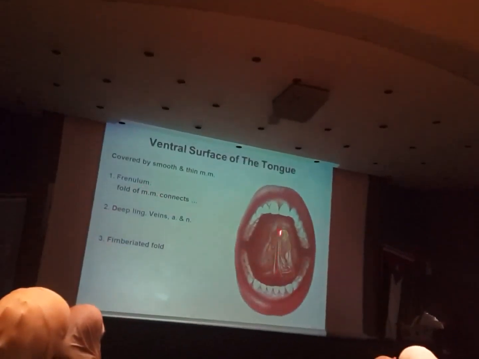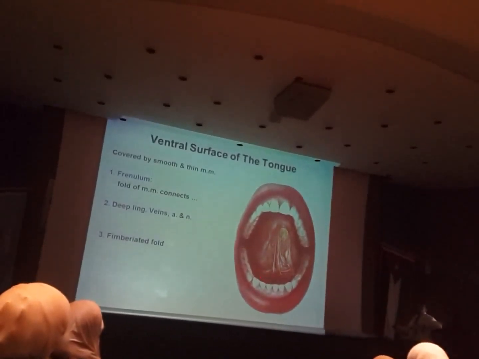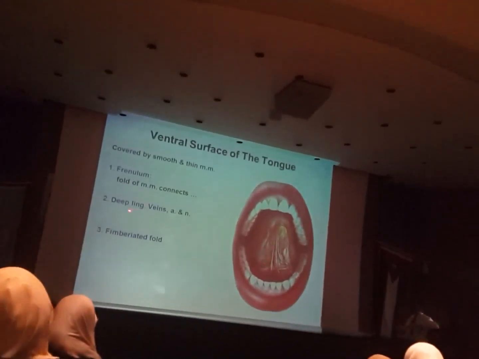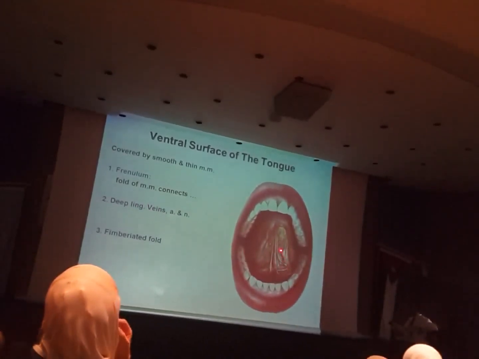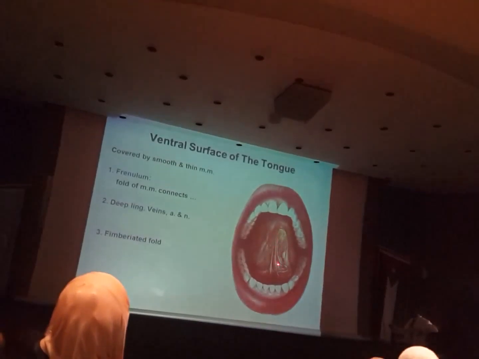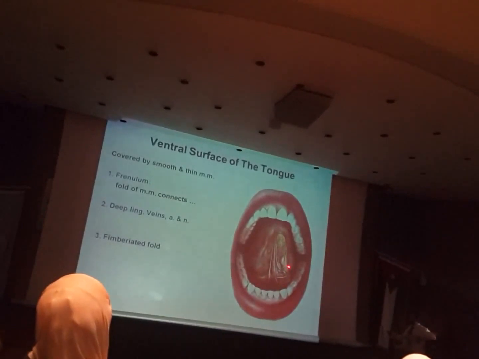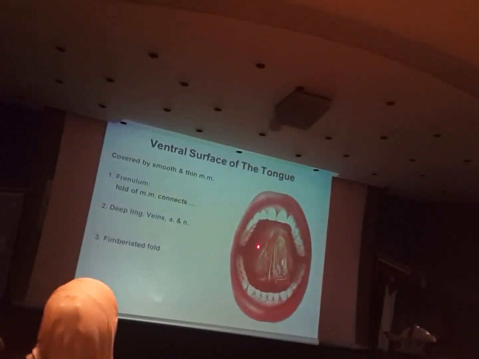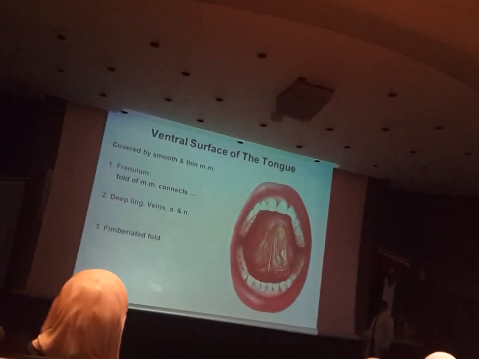So there is a lingual frenulum. It's a fold of mucous membrane that connects the tongue where? To the floor of the mouth. This is very important. It restricts the movements of the tongue. Okay, there is a deep lingual vein and deep lingual artery, with the lingual nerve passing there, and you can see them very easily. The fimbriated fold is the border where this smooth mucous membrane ends and the margin begins, the margin and dorsum of the tongue. We call it the fimbriated fold because it demarcates the end of the smooth mucous membrane and the start of the folded one, which is more keratinized.